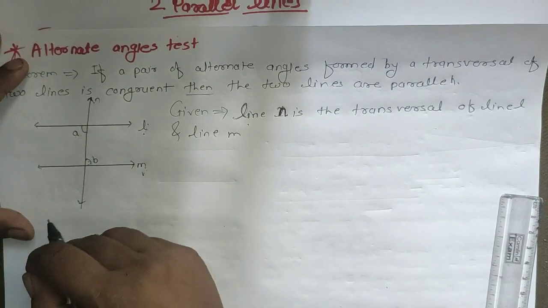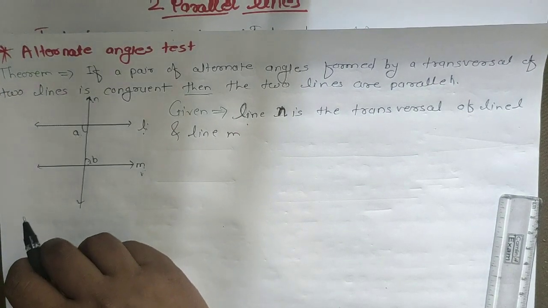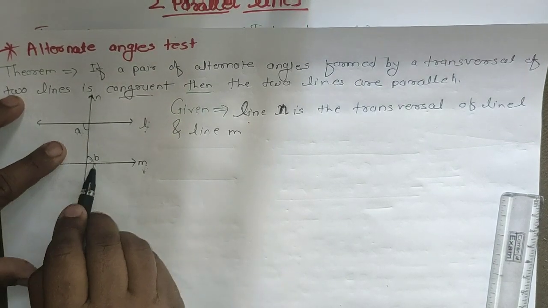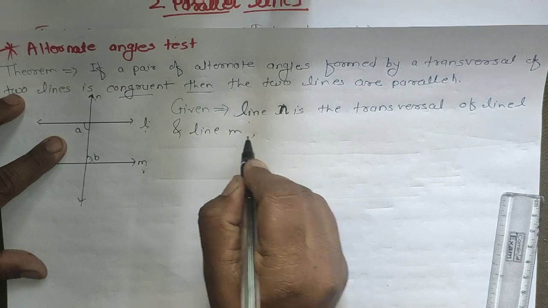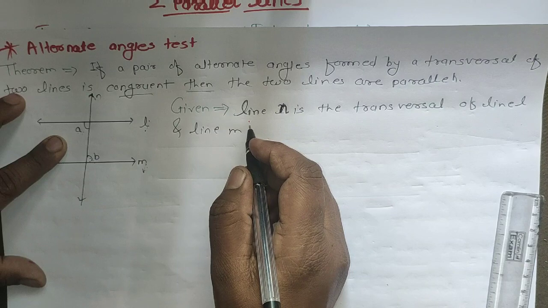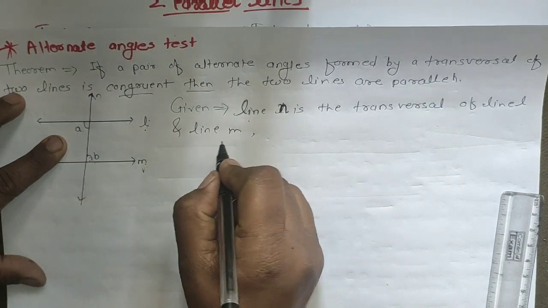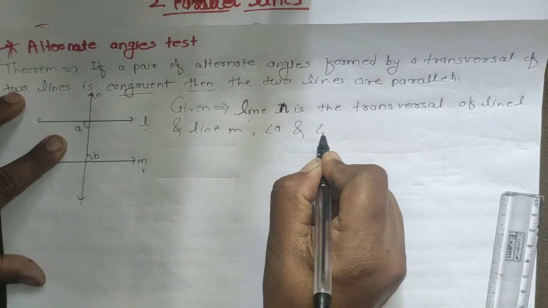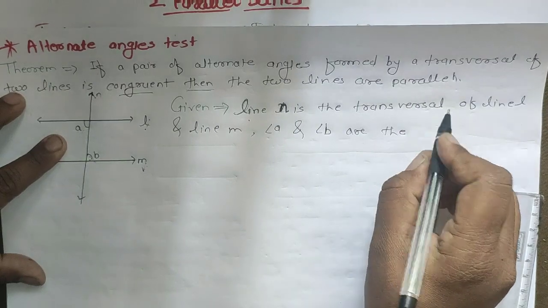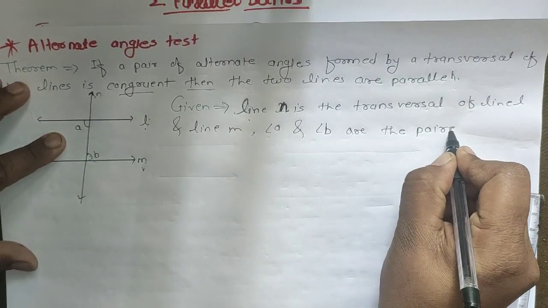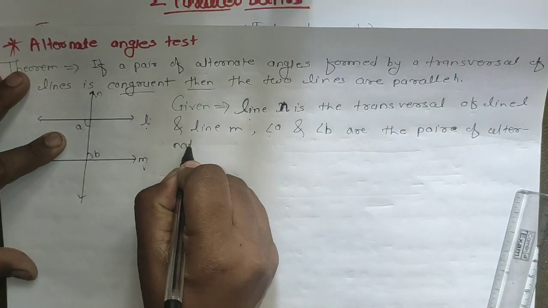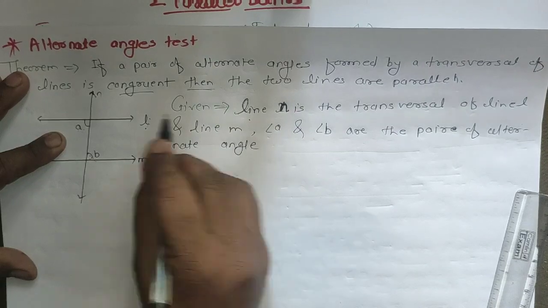Next, what is the information given? The alternate angles are congruent. So here are our alternate angles. Angle A and angle B are the pair of alternate angles, and what they told you is that they are congruent.